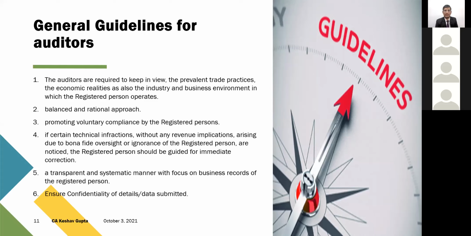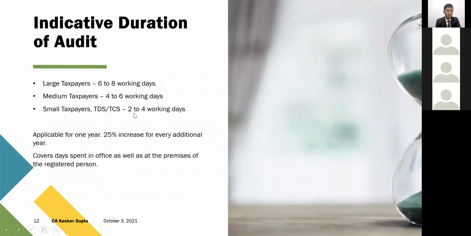Even the paper working at the department's end is reduced a lot, and they are asking for Tally data or SAP data or any other accounting data, so they are supposed to ensure the confidentiality of the data submitted to them for the purpose of audit. So these have been the guiding principles. I'm sure more or less they are similar to what has been prescribed by the ICAI. But when we talk about our audit and the department audit, things are a little different, because they are following a pro-revenue approach.